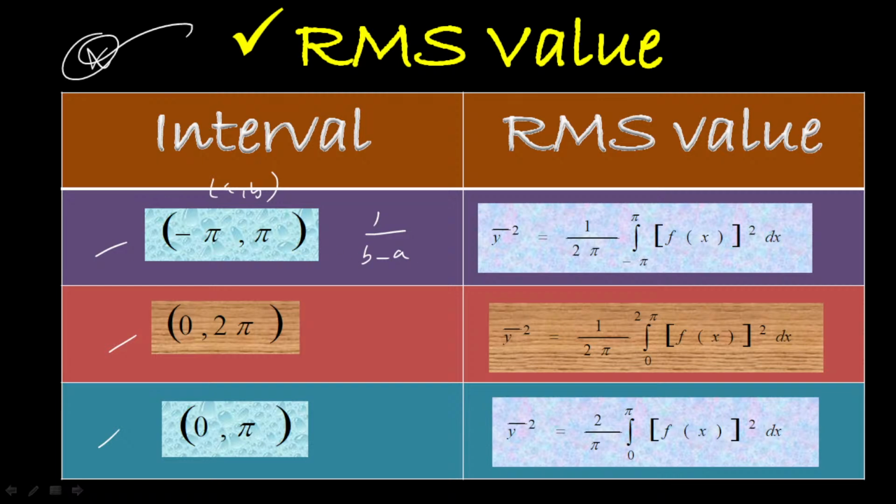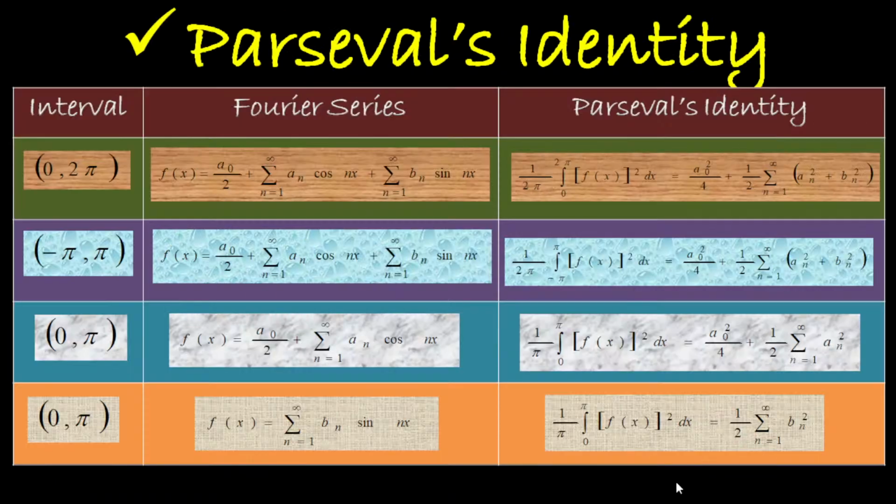Integral from a to b of f of x whole square dx. Here a to b is nothing but minus pi to pi, isn't it? Okay. So this is the general form. For that interval minus pi to pi, we have this y bar square, and for 0 to 2 pi and 0 to pi we have y bar square like this. In 0 to pi, look here, we have 2 times the integral from 0 to pi.